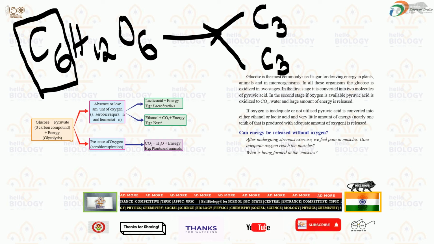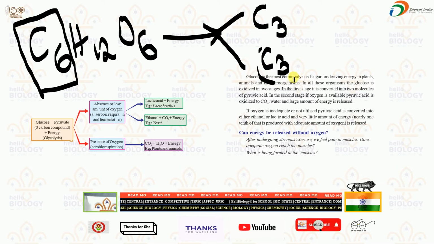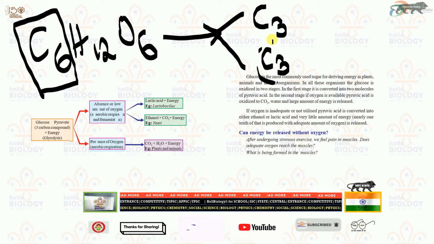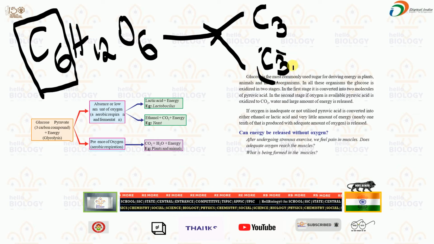So we call it 2 molecules of a 3-carbon compound. How many such forms are there? 2 are there.